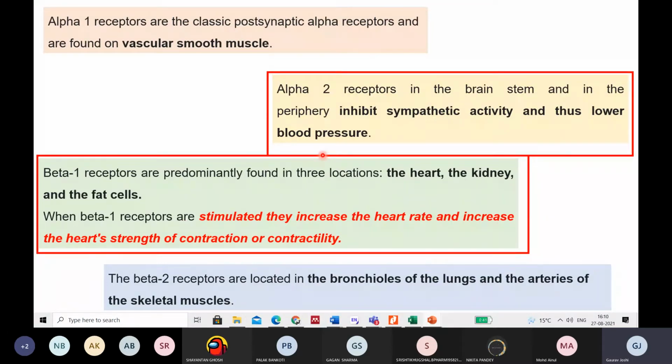So a question can come from this section also in the GPAT, right? So you should know where we have to use an agonist and where we have to use an antagonist, right? So this is the thing.